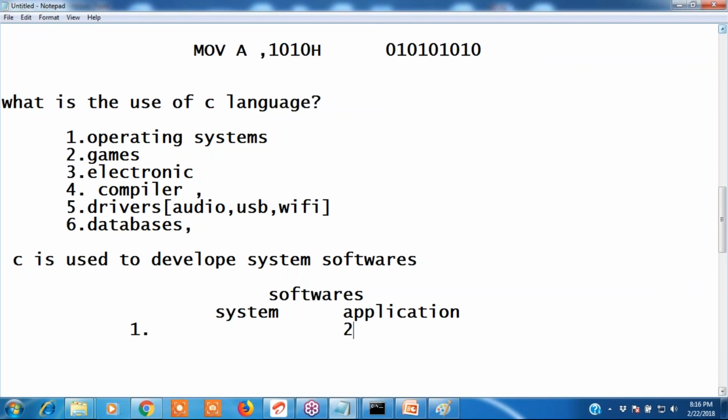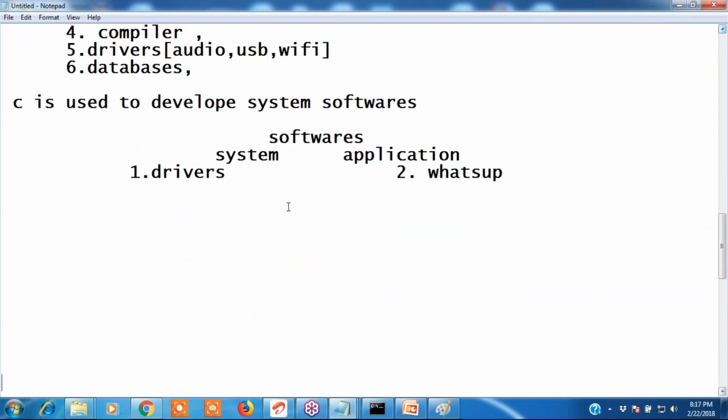Application softwares are for running a specific task. For example, WhatsApp in the mobile is application software. We have drivers in the Android mobile, they are called system softwares. Operating system is a system software. Clear?